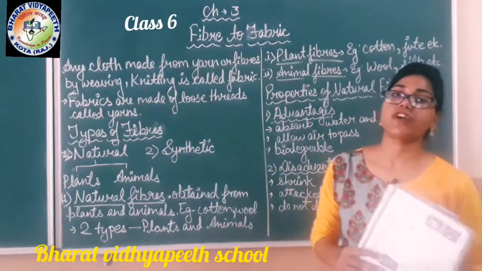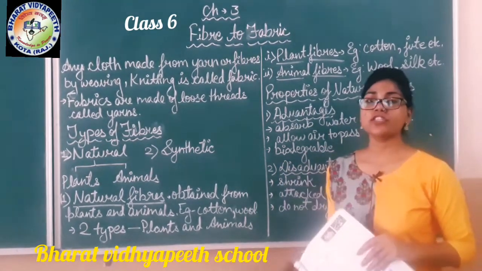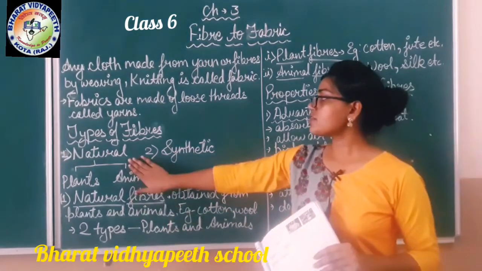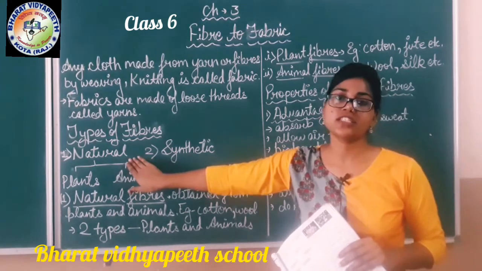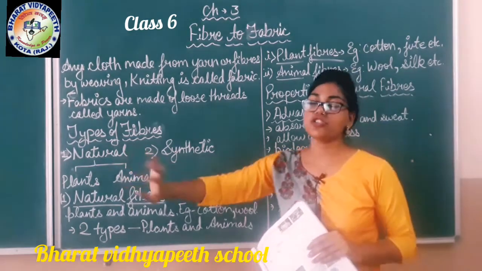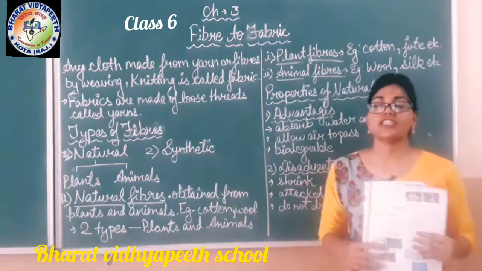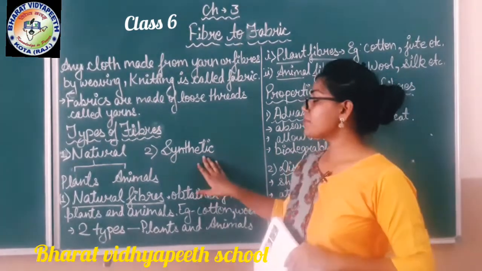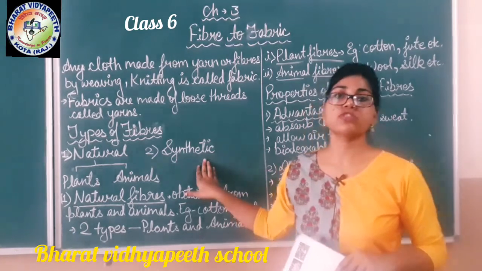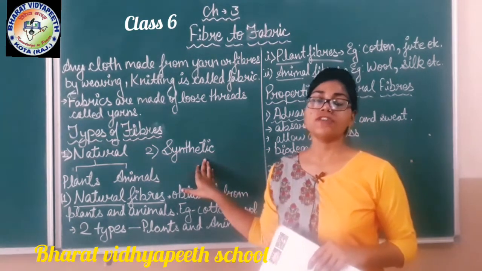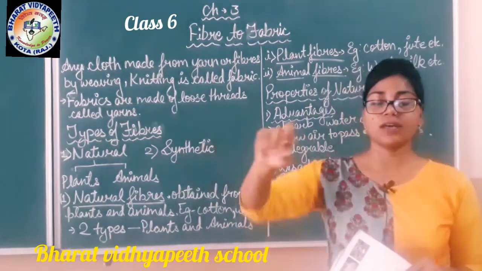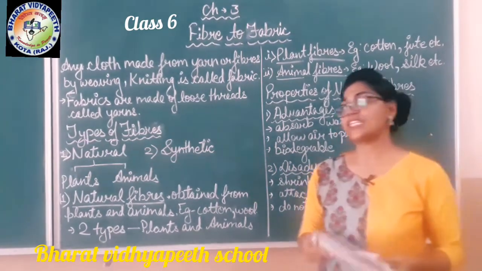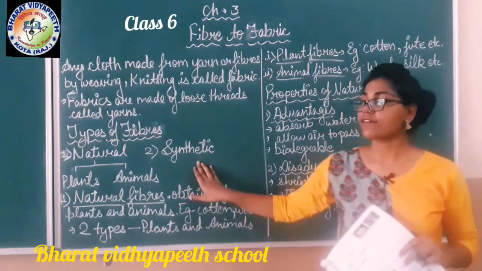The second thing we are going to study is types of fibers. How many types of fibers are there? There are mainly two types of fibers, natural and synthetic fiber. Natural fiber, as its name suggests, is the fiber we get from nature, from plants or from animals. Synthetic fiber is man-made fiber, mostly made in industries or factories by using other raw materials and artificial material. So that is known as synthetic fiber.